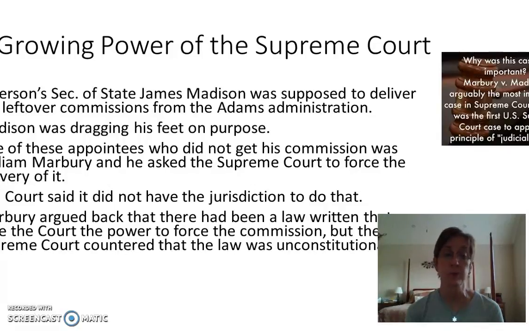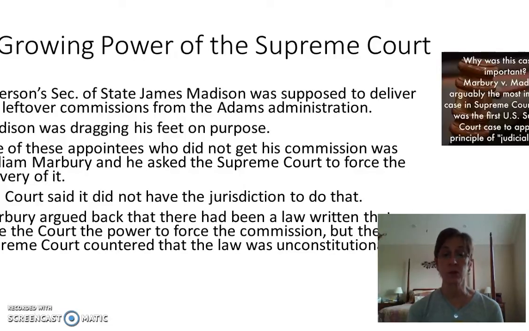You can see his name in the frame. And he asked the Supreme Court to force the delivery of it. He's like, no, wait. President Adams gave me this judgeship. I should have it. I want you to force Secretary Adams to give me the paperwork that makes me a judge. The court says, we don't have the jurisdiction to do that. That's not our job. We can't do that.